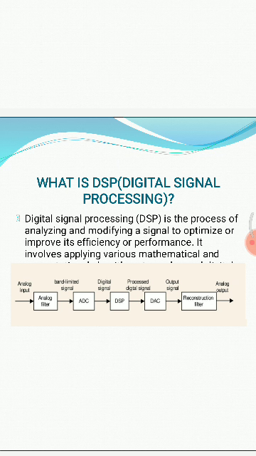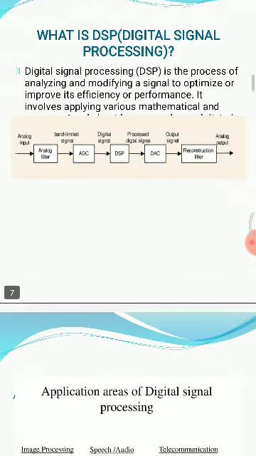So in that, the analog input is given to analog filters. That signal will be a band limited signal. The analog signal will be converted into a digital signal. That digital signal will be processed and will be reconstructed at the receiver side. So this is the general process of DSP, digital signal processing.